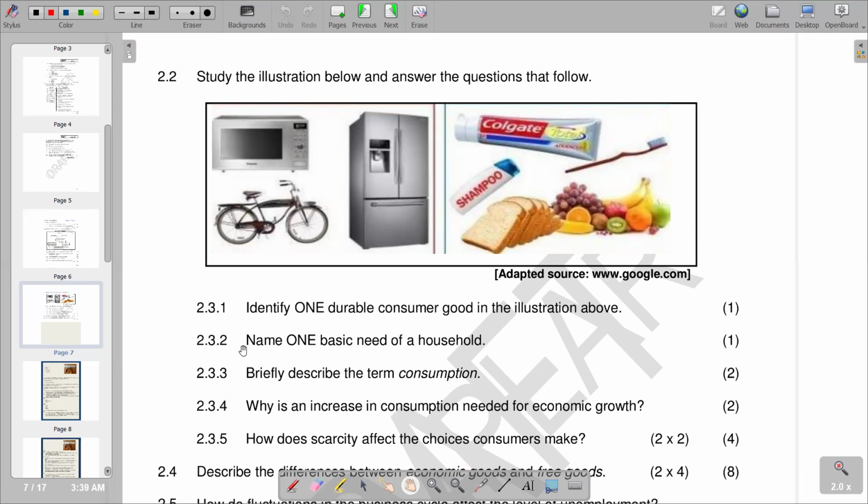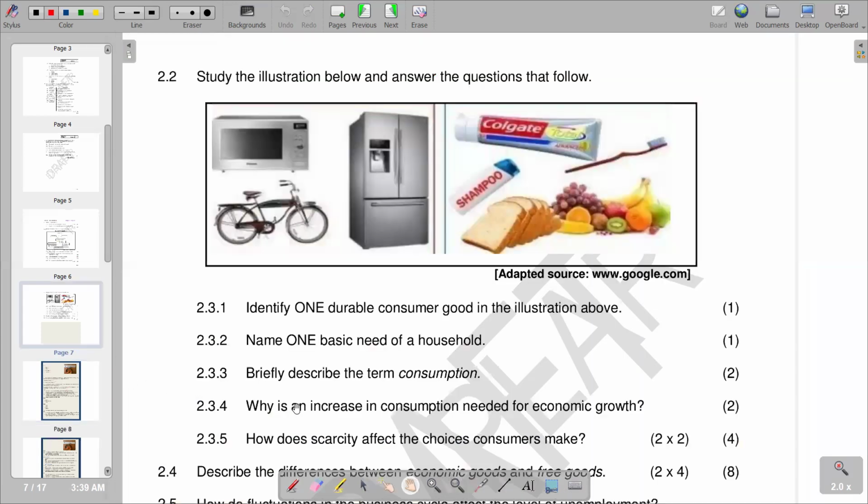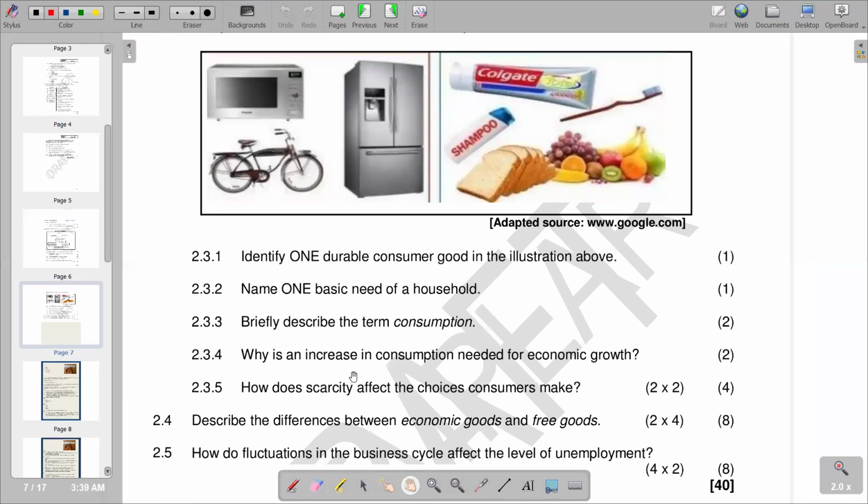So this is the basic. We go to our other section to see the explanation that we have. Consumption, 2.3.3, is the use of goods and services by households. That's the basic definition that we have in terms of consumption. So we go to the next part. Now you're asked, why is an increase in consumption needed for economic growth? Maybe you can start by understanding what economic growth is.